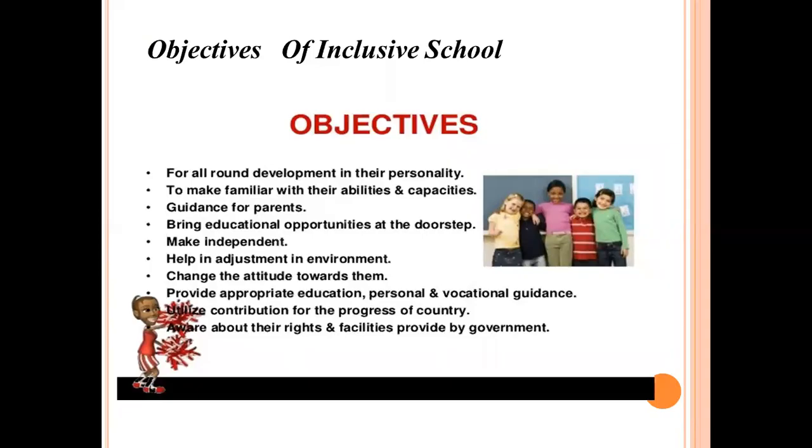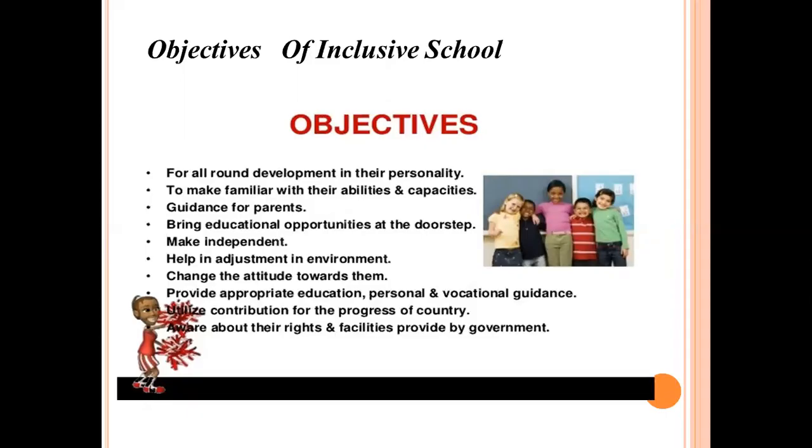First objective is all-round development of their personality. Second is to make them familiar with their abilities and capability. Third is guidance for parents. Fourth is to bring educational opportunity to the doorstep. Next is to make them independent. For making disabled children independent, inclusive school is formed. Next is to help in adjustment in the environment. Next, to change the attitudes toward them.